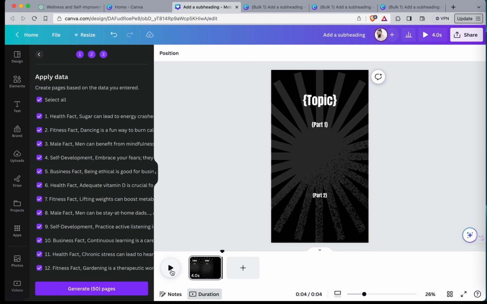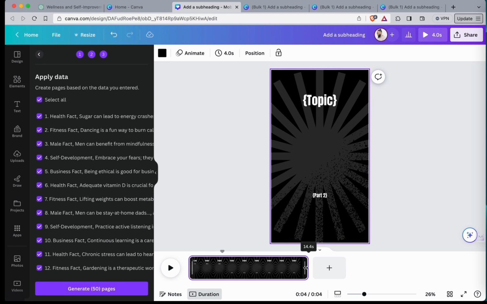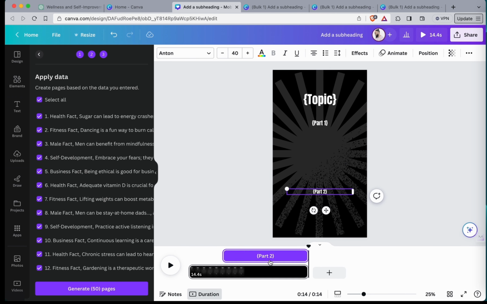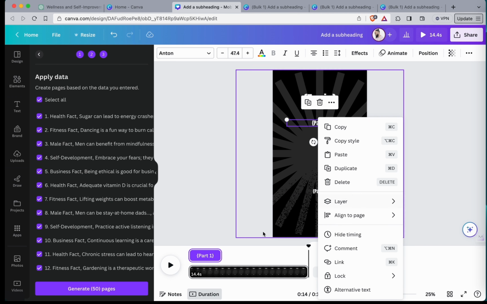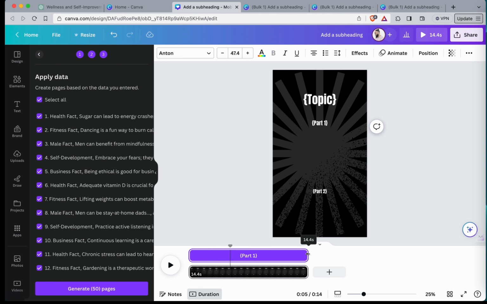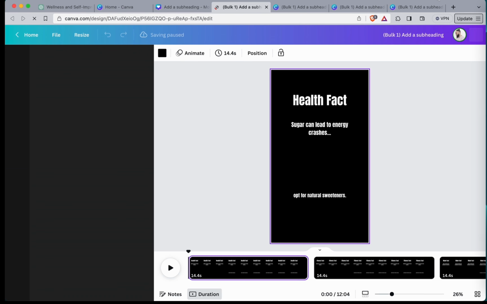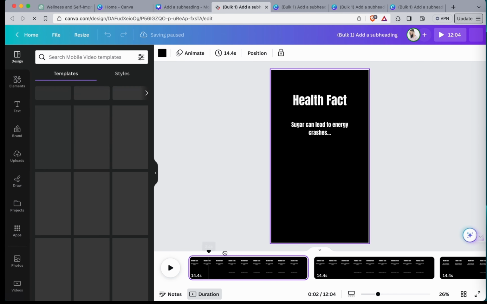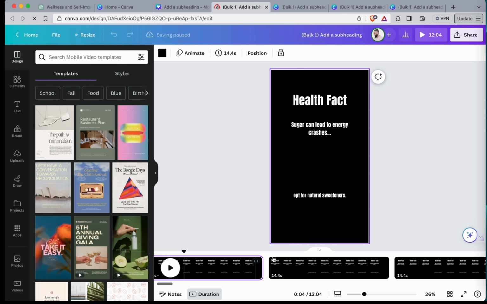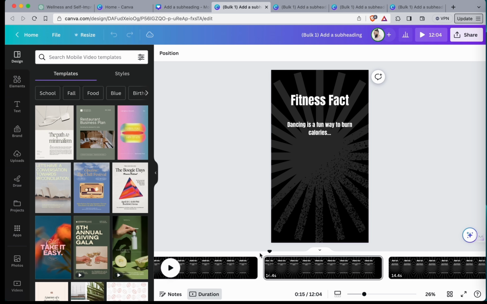Right, let's just say we generate that. Let's just say we pull this to make it 10 seconds. And part 1, let's have part 1 stay the entire way, and part 2 just pops in. Again, this is just an example of what you can do. And once you got your system dialed in, you just keep the format and you just keep plugging it away. So look, check this one out. Fitness fact: dancing is a fun way to burn calories. Boom, second one comes in, and it doesn't feel like exercise.